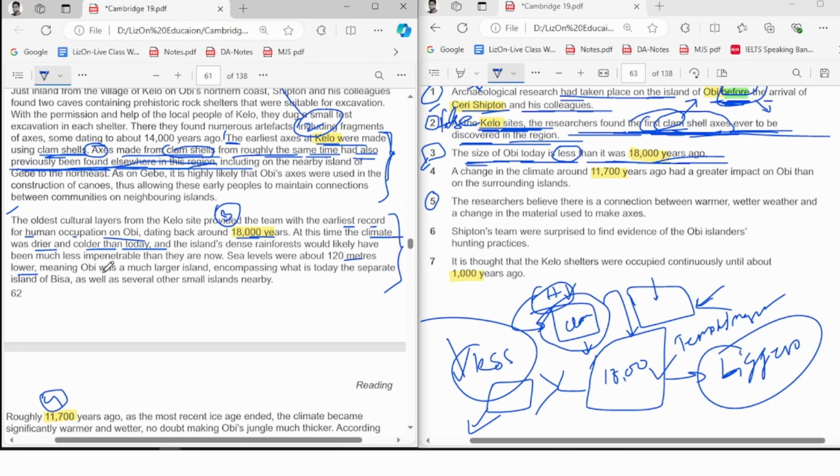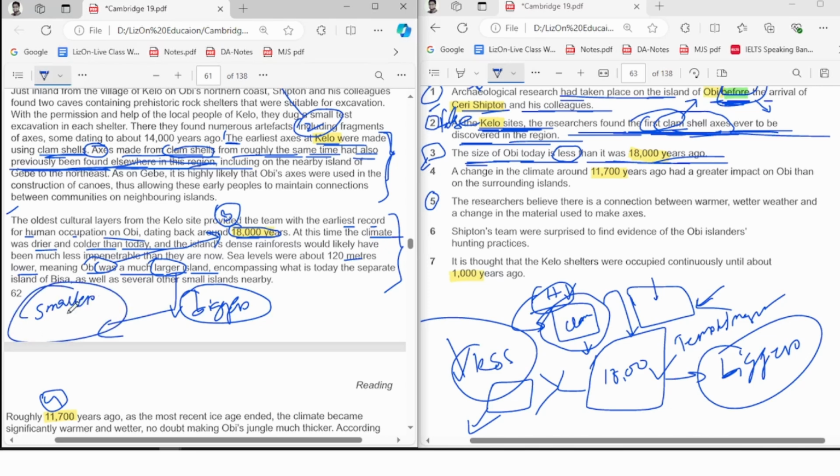Okay, meaning Obi was a much larger island. So they're talking about this time period, means they're talking about the past, 18,000 years ago. 18,000 years ago they are saying Obi was much larger, bigger, right? 18,000 years ago Obi was much bigger, means they're comparing with the present time, means at present time Obi is a bit smaller than before. The same thing they are saying here. The size of Obi is less than it was 18,000 years ago. For that reason this answer will be true.